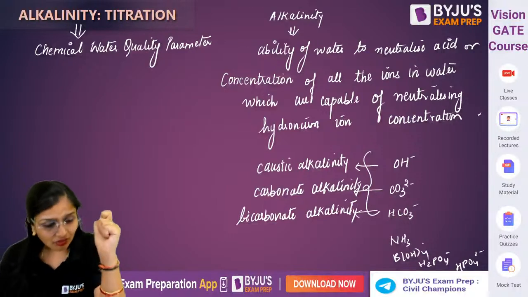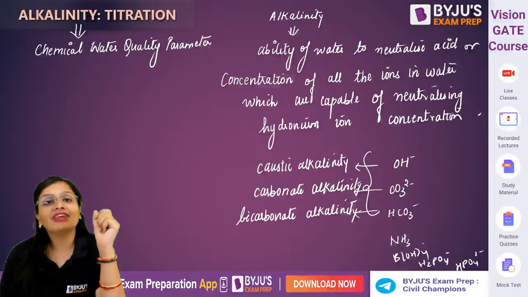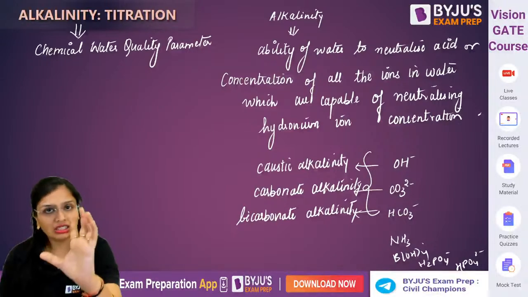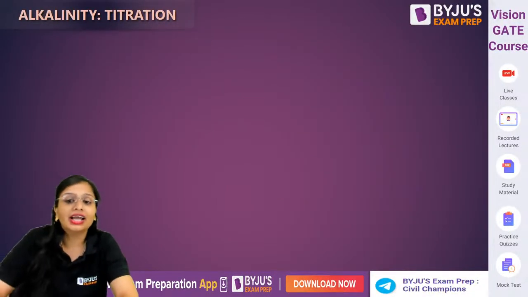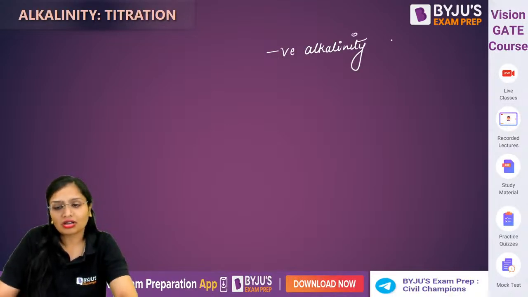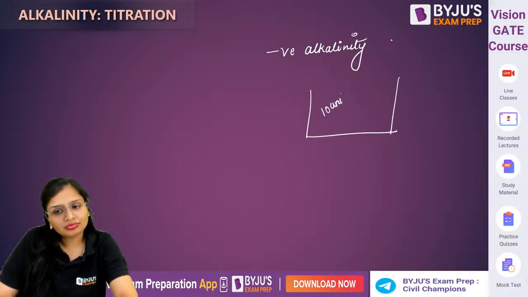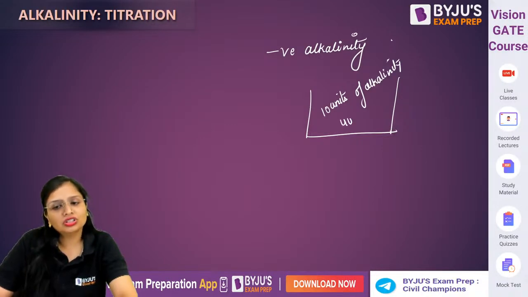Now there is a term which you should know: negative alkalinity. Technically there is nothing like negative alkalinity, but you should still know about it, because sometimes questions are asked from this. Suppose the water has 10 units of alkalinity and 4 units of H plus ion.